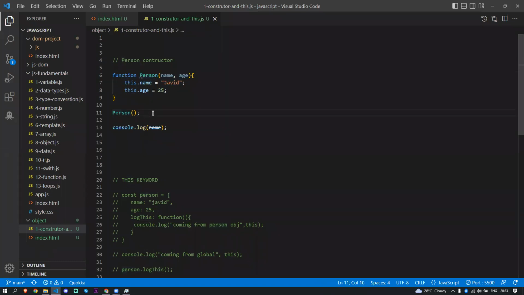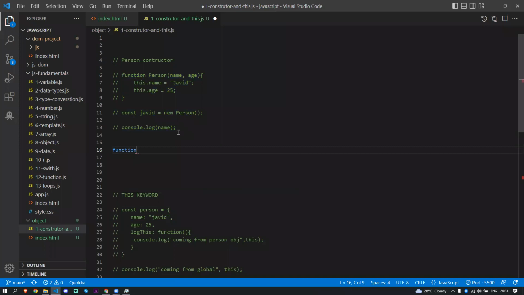Now here I'm just going to take this out, the person. I'm going to create a const Javed, the variable I'm creating, is equal to new Person. What the new Person is going to do, that's the second question.